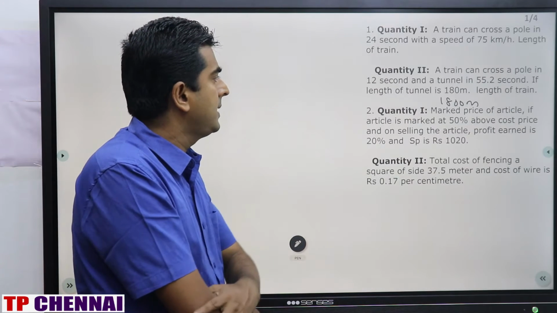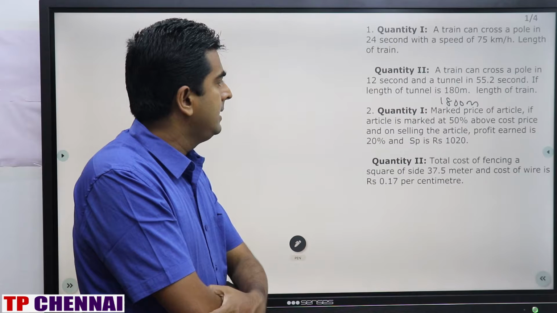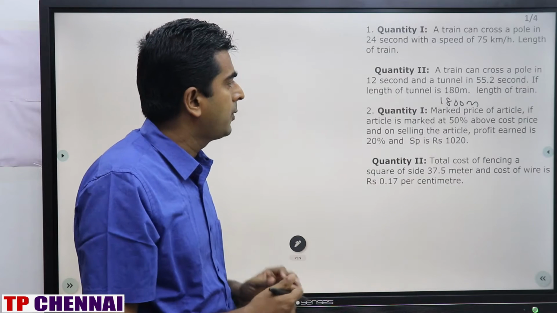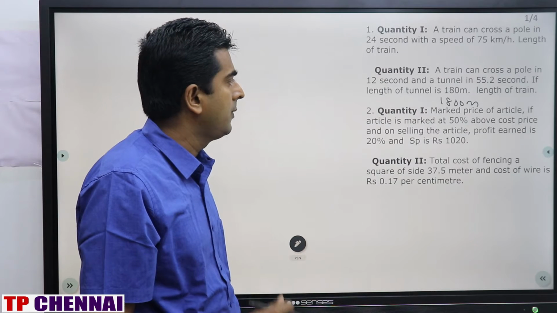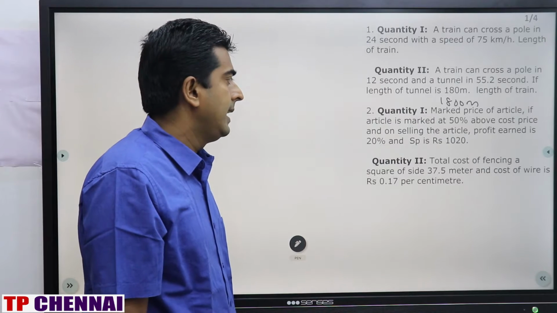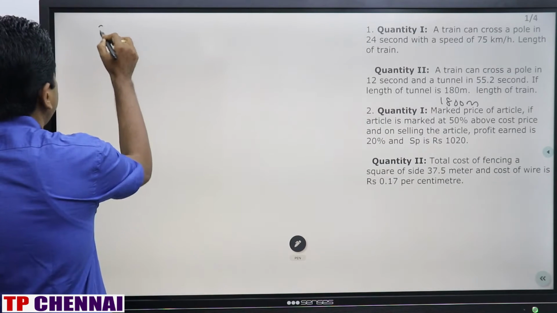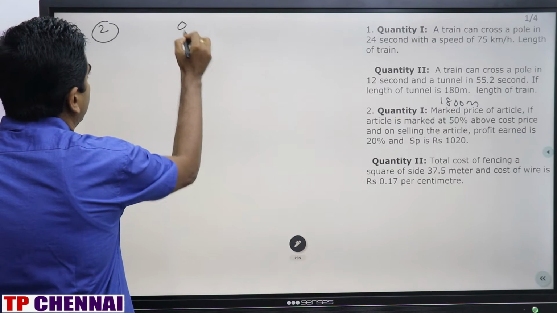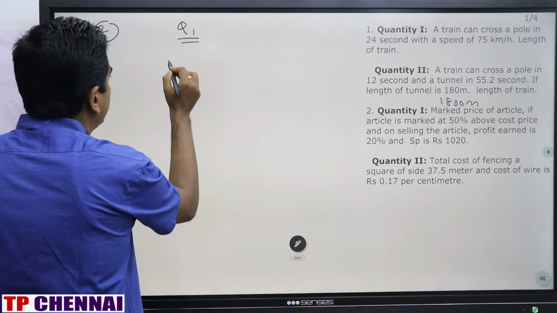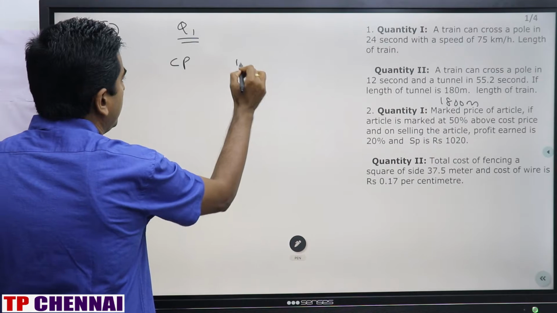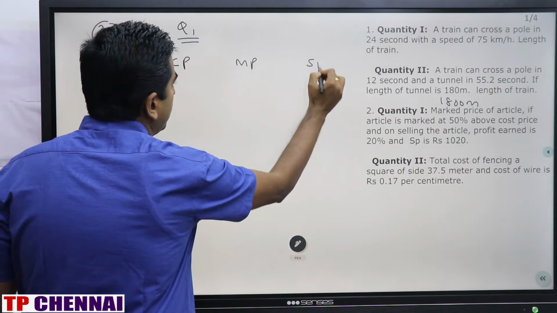Now question number 2. Quantity 1: mark price of an article. If the article is marked at 50% above cost price, and on selling the article the profit earned is 20%, and selling price is rupees 1020. So I am writing here CP, MP, SP.